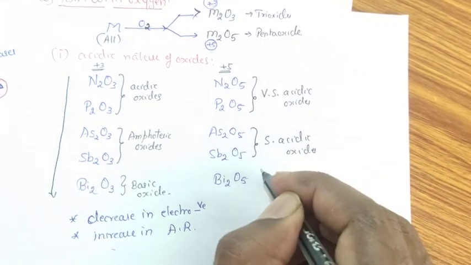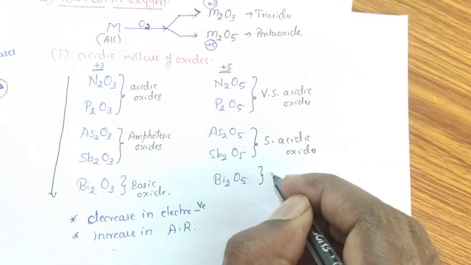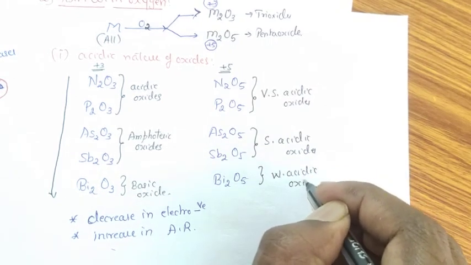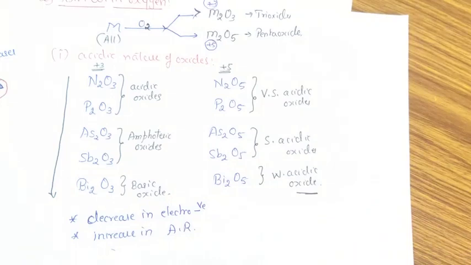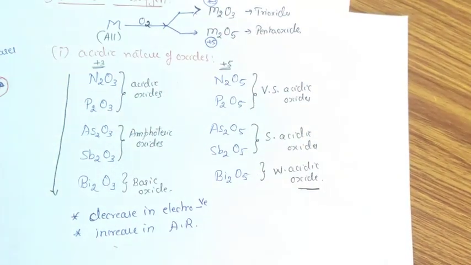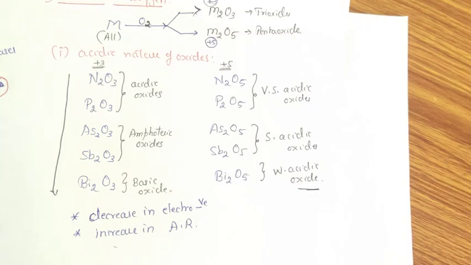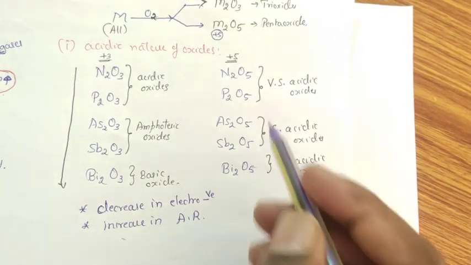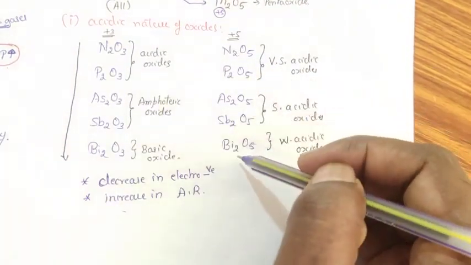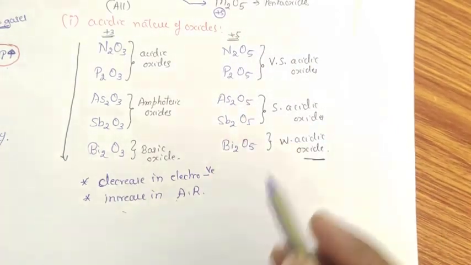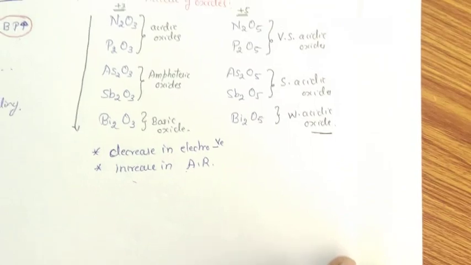Strong acidic oxide, and this one is weak acidic oxide. Weak acidic oxide means in case of pentoxides we can observe only the acidic nature of oxide but not amphoteric as well as basic in nature. So again, as we move down the group, due to decrease in electronegativity and increase in atomic radius of the group 15 elements, the acidic property changes.